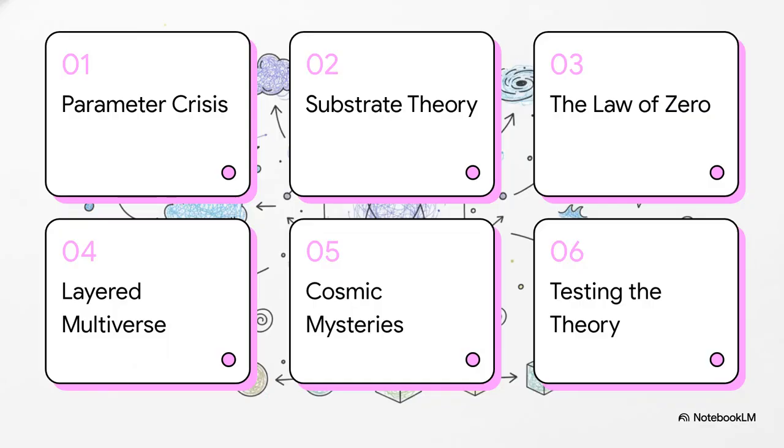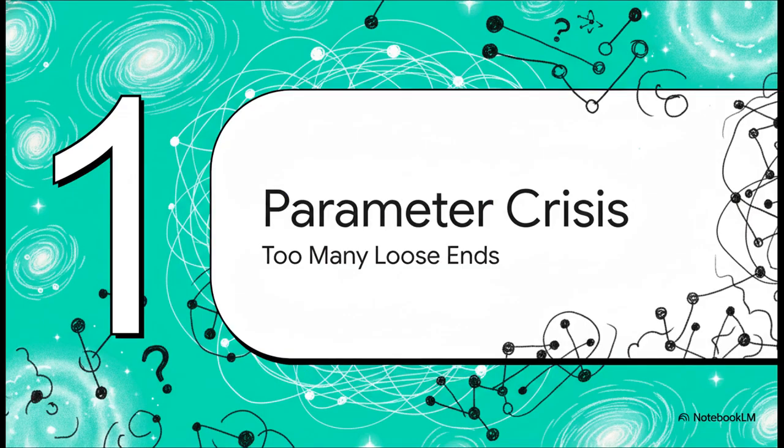So here's our roadmap for the explainer. We'll kick things off with the physics parameter crisis, then introduce foundational substrate theory itself. After that, we'll hit the law of zero, the layered multiverse, how this resolves some massive cosmic mysteries, and finally, how we can actually test this theory. Okay, starting right off with Section 1, the physics parameter crisis and why we have way too many loose ends.